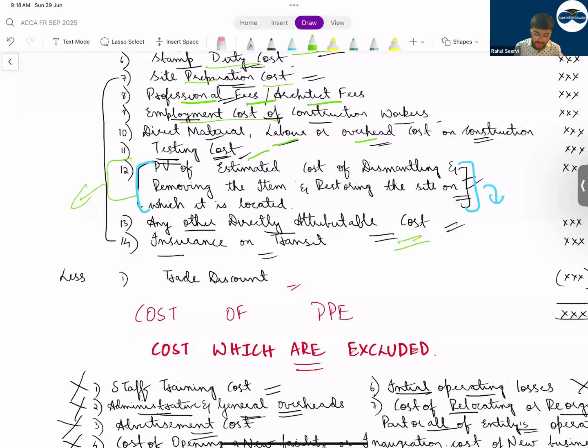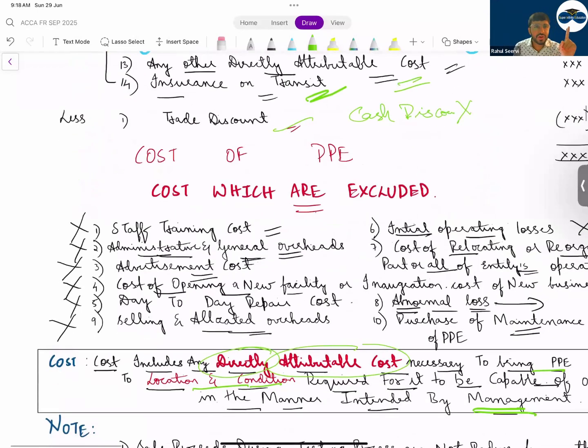Then I mention any direct attributable cost, insurance and transit. Will you include trade discount? Yes, sir. We will include trade discount. What about cash discount? Will cash discount be included? No, cash discount you will not record it.